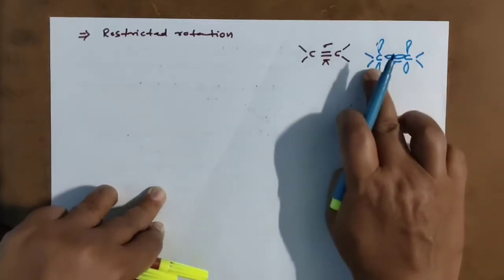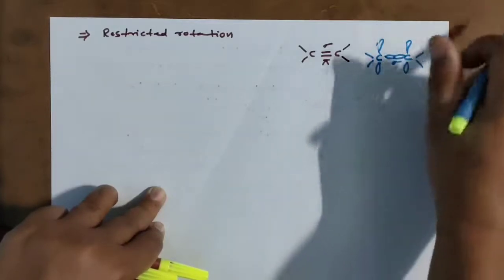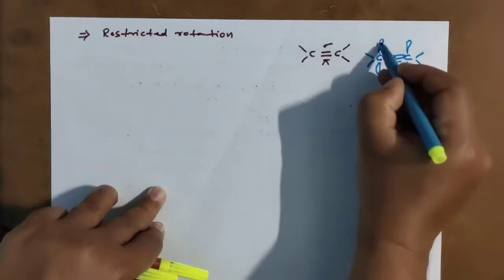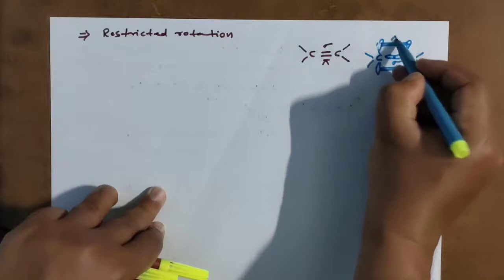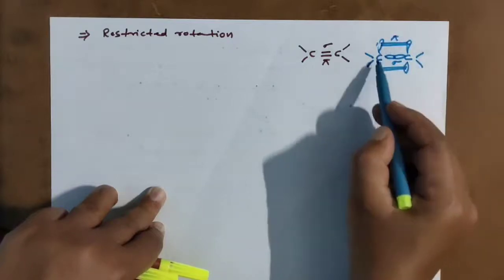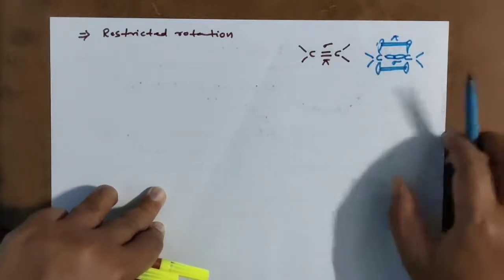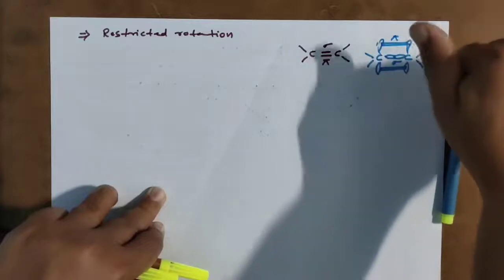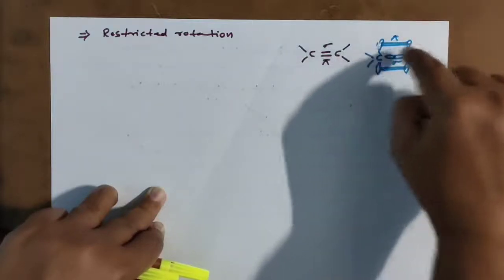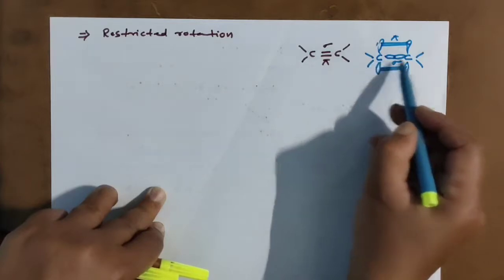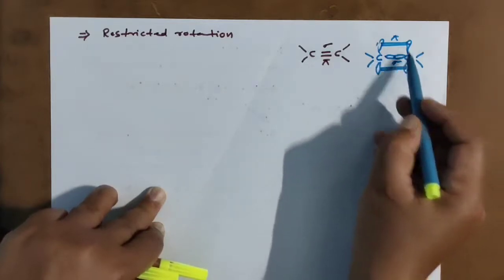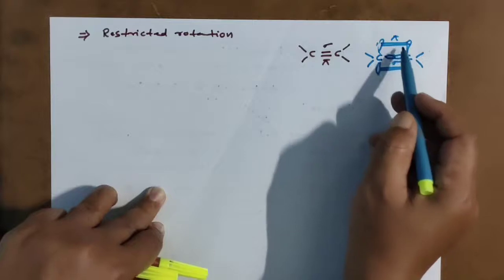See here, this is sigma. When I hold this carbon, if you want to rotate it, what happens? These two are already bonded by the pi bond. If I rotate by holding this carbon and flip it, these bonds are going to break.